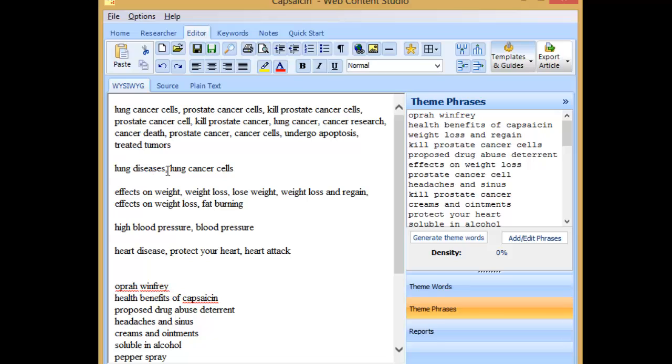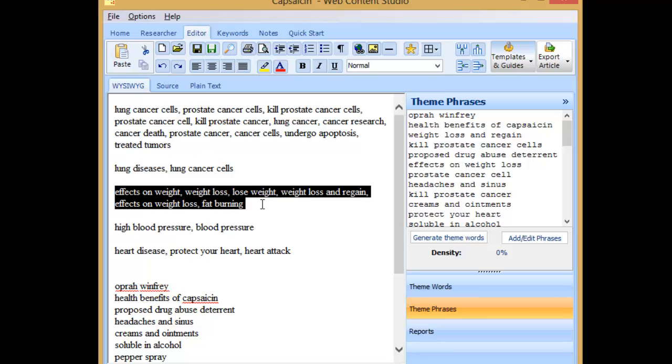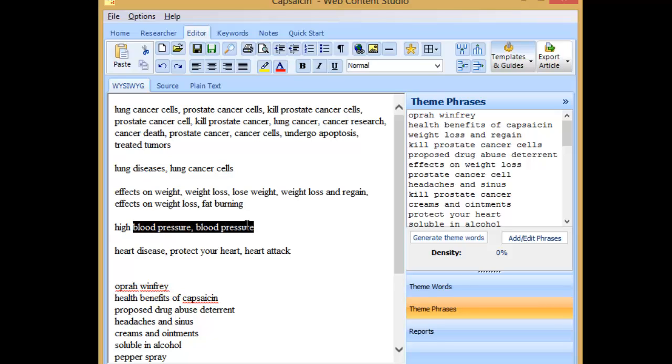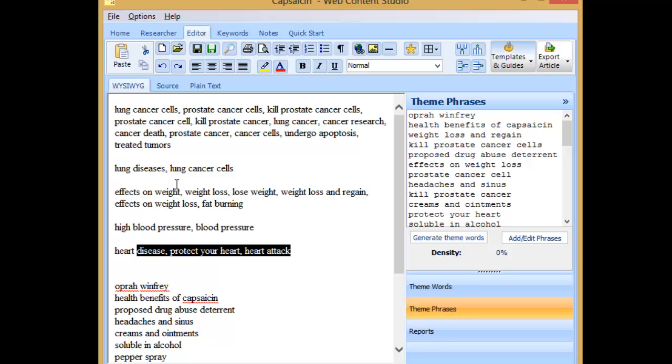But I've just also reminded myself here that lung cancer cells is another phrase that we found here. We've then got a section of phrases on weight loss, then on blood pressure, then on heart disease. So those are 1, 2, 3, 4, 5. Those are 5 areas that I need to research and see whether there's any research to support capsaicin with cancer, lung disease, weight loss, blood pressure and heart disease.